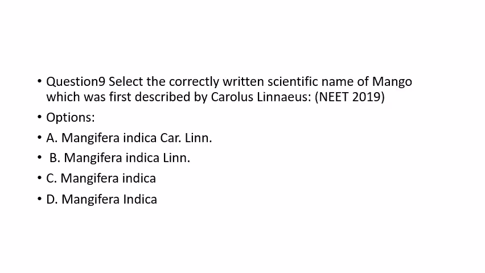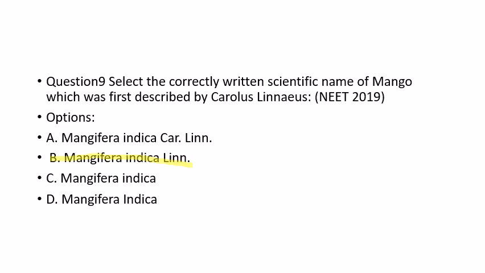So we have another question. Question number 9. Select the correctly written scientific name of mango, which was first described by Carolus Linnaeus. Option B, Mangifera indica Linn, is the correct option.